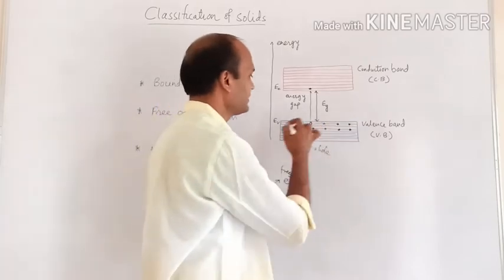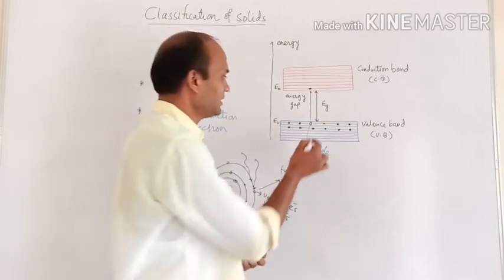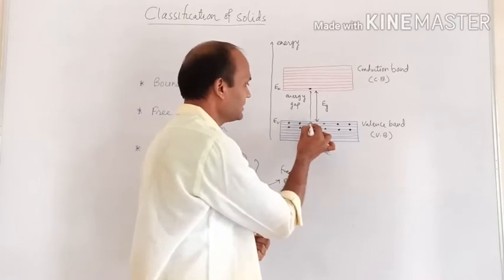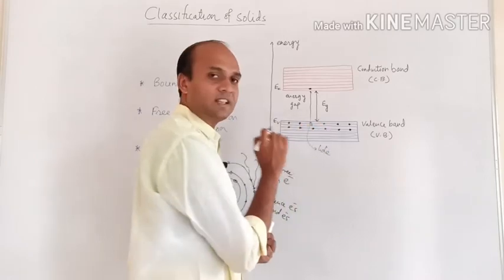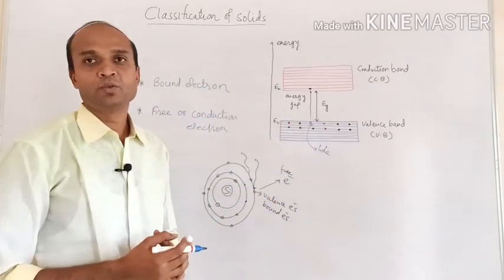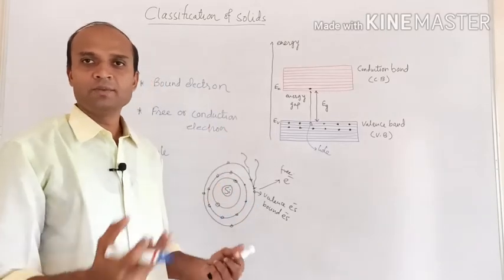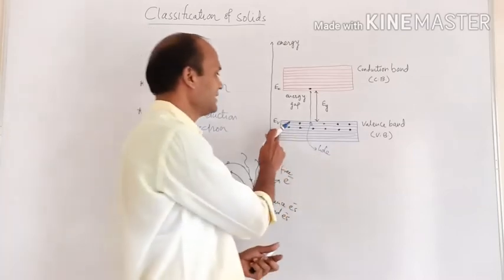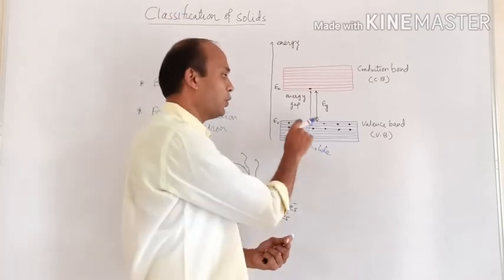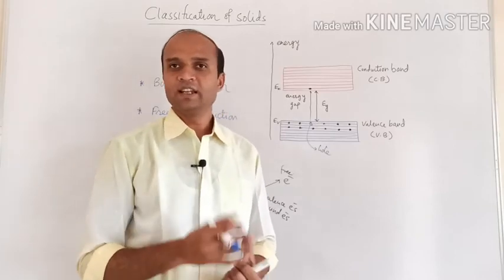If all these energy states are occupied, then there is no site present for the motion of the electron inside the valence band. But when there exists a vacancy, that is hole, then there is a possibility that electron from the neighboring atom now may shift to this hole, and in this way the movement of electrons will take place inside the valence band, but it is because of the hole which is present, and that's why we can say that hole is responsible for the electrical conduction.